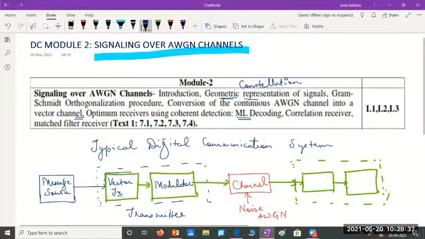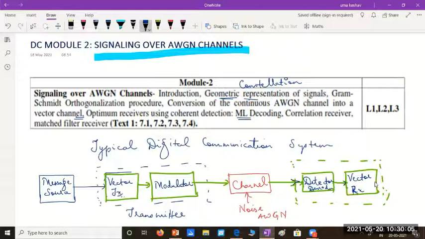This can be the detector or demodulator. You can call it a demodulator or detector. And this was the vector transmitter, so here I'll call it the vector receiver. I'm going to convert the message signals into vector format. That's why I'm naming them the vector transmitter and vector receiver.